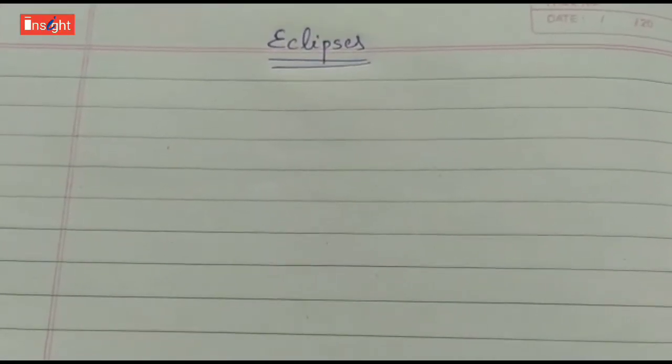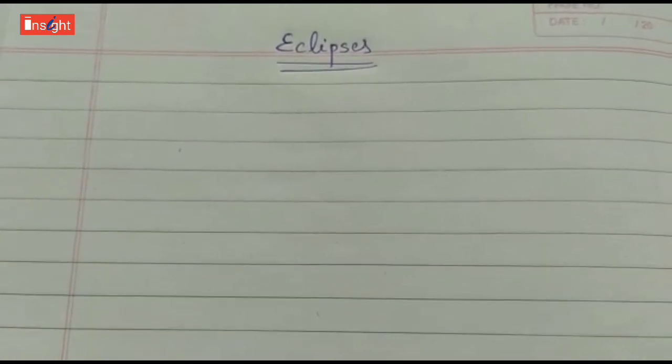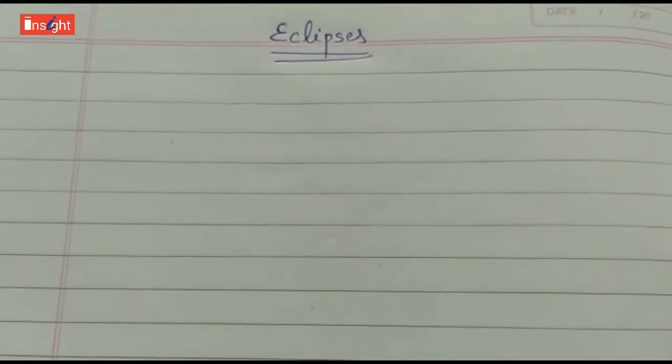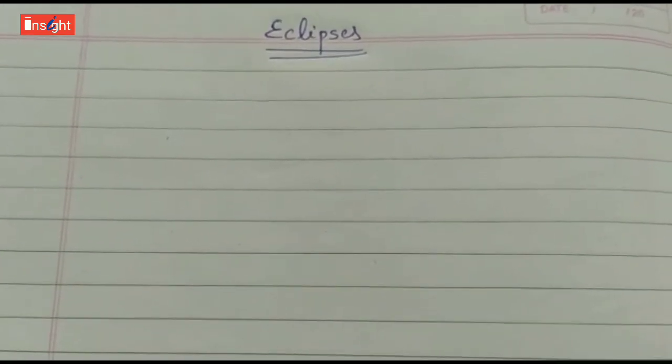So in the previous classes we had already discussed the earth, the formation of the earth and the movement of the earth, that is the rotation and the revolution. So now in this class we will discuss eclipses and how eclipse formation takes place.